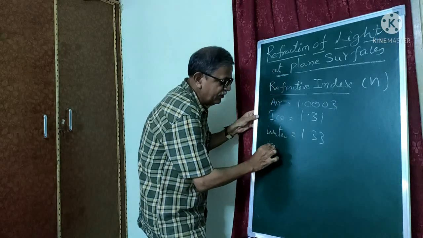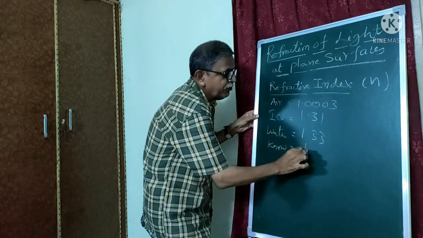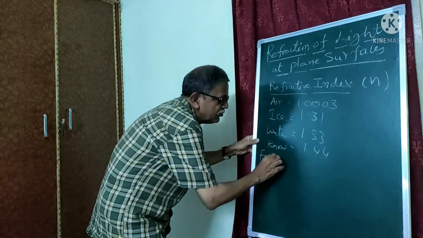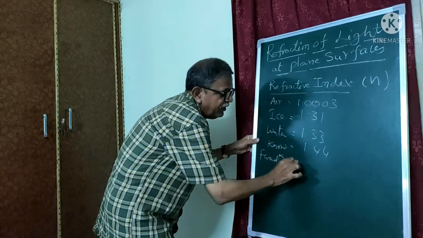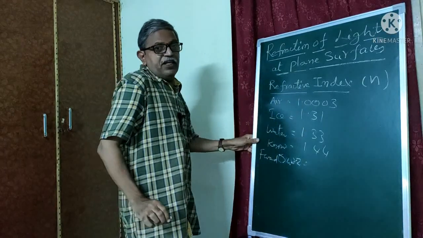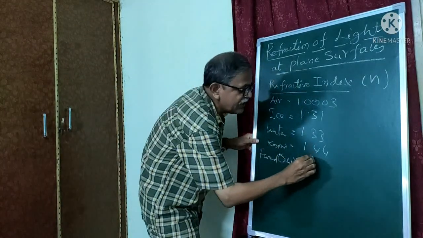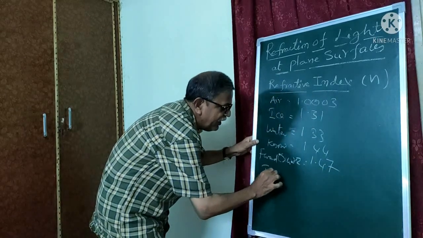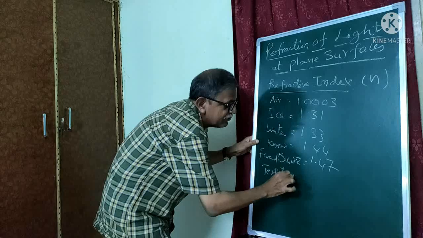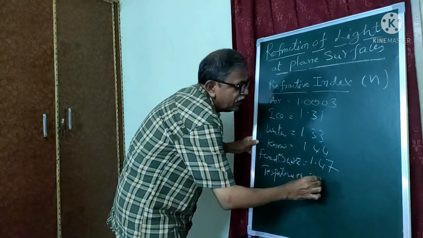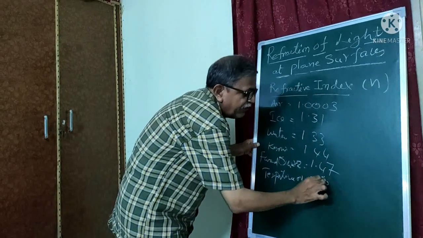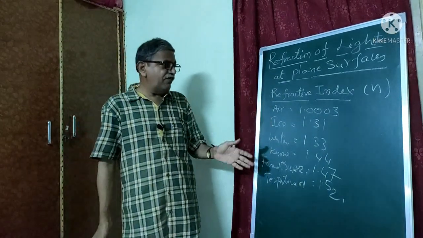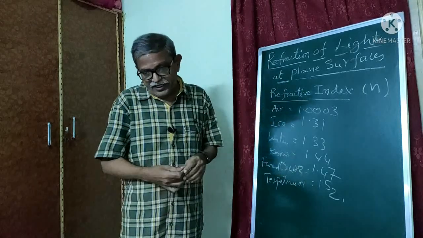Next, kerosene is 1.44. Next, fused quartz, one of the materials of glass, is 1.47. Next, turpentine oil is 1.52, and diamond is 2.54. So these are the refractive indices of some materials.